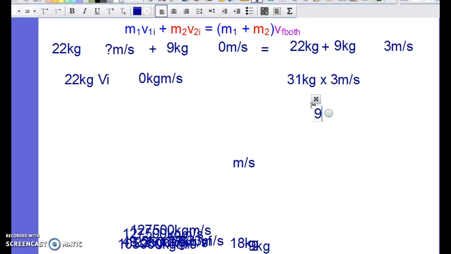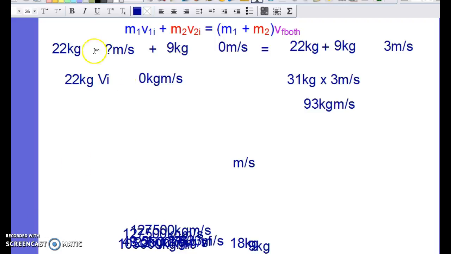Together that comes out to 93 kilogram meters per second. And then we know that the momentum of this cart was 0. And then we know that the velocity is unknown with the 22 kilograms. So we're going to divide by the 22 kilograms. Divided by 22, and it comes out to be 4.2 meters per second. On to number 5.